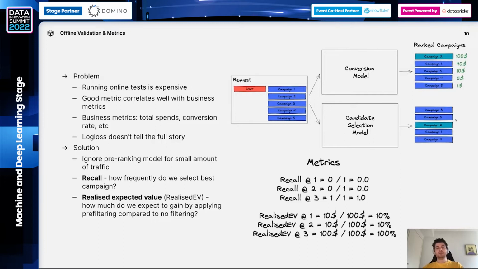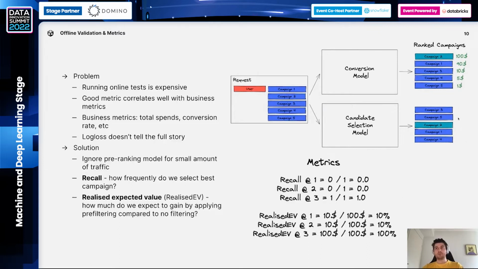So we calculate two metrics. The first one is recall, where we just check if the top campaign, campaign number 2 in this case, is within the top K. Let's say that top K is equal to 2. So recall at 2 is equal to 0 because these first two campaigns do not contain campaign number 2. Recall at 3 is equal to 1 because the top 3 contain campaign number 2.